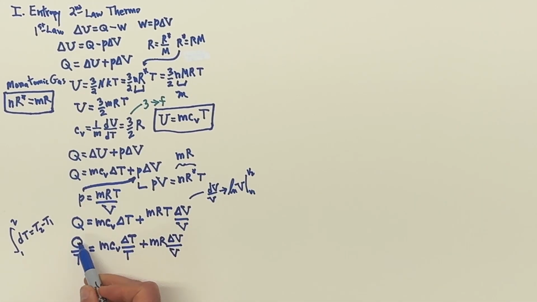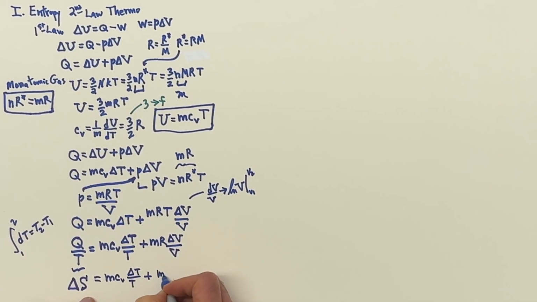Because this combination is an exact differential. And we can then call this with the delta, I'm going to call that delta S. S is going to be the entropy. All right, but for now, just consider it delta S. So delta S equals M CV delta T over T plus MR delta V over V. And now I can integrate this.